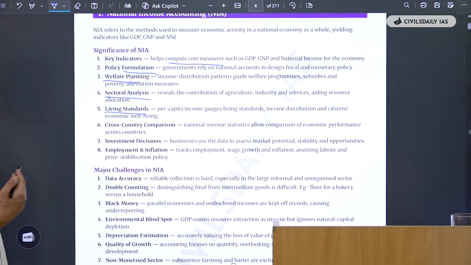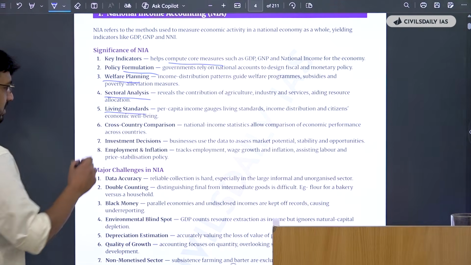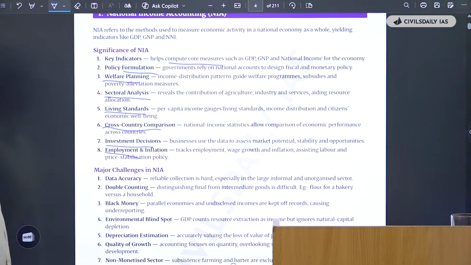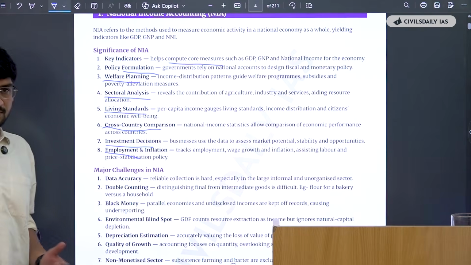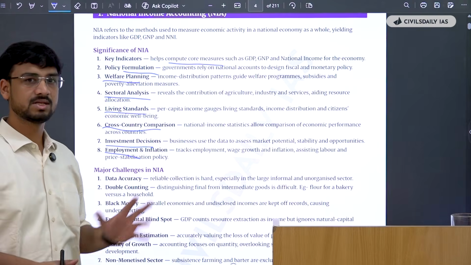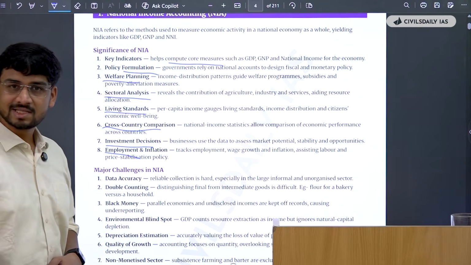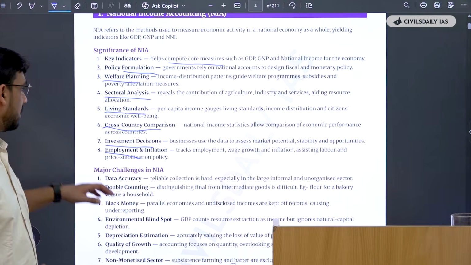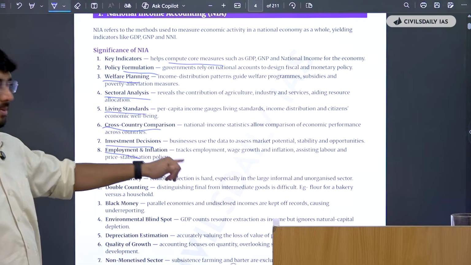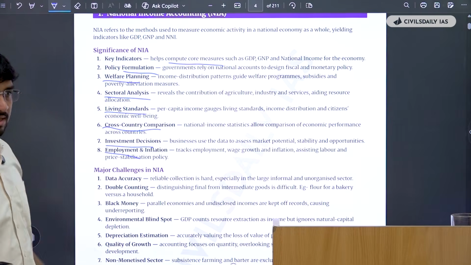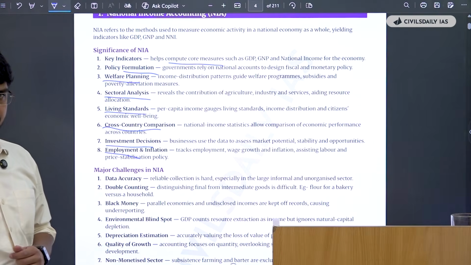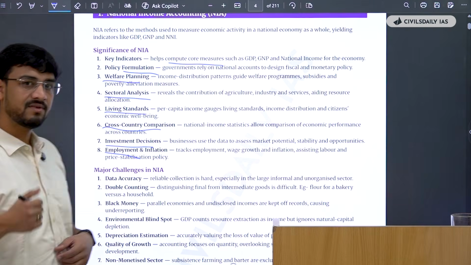You know how, if there's proper accounting, you know what the actual living standards in the country are, then you can make a cross country comparison, you can make investment decisions, you can use it for employment and inflation calculation. So if you are to broadly see, all these points are very comprehensively addressed in this PDF. You can think on these lines and you can generate an answer on any topic. See, if you can think from a comparison point of view, investment point of view, inflation and employment point of view, sectoral point of view, then these kinds of things will help you in making your answer full of points and very multi-dimensional. So you have to ensure that you use this PDF very, very wisely.